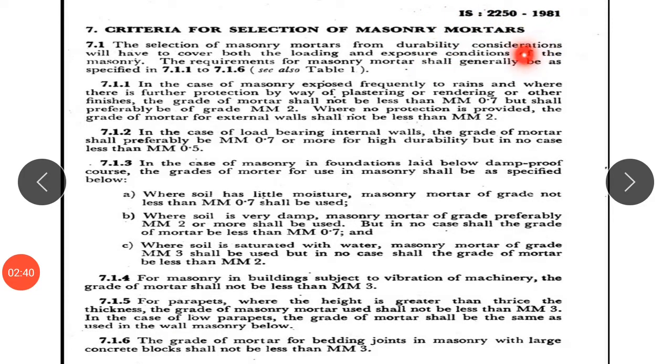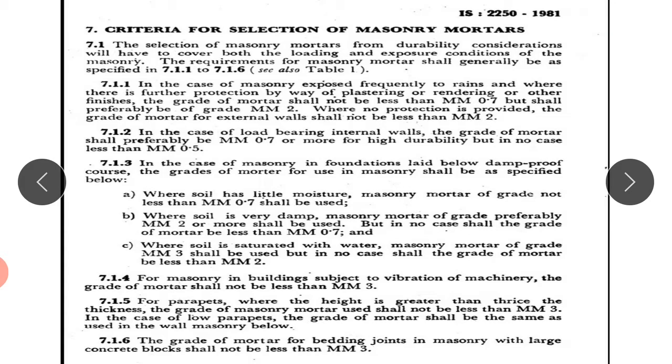All the criteria for masonry mortar selection are given in IS 2250: what the grade should be, what the proportion should be, what the compressive strength should be. Each and every detail is mentioned in this IS code.